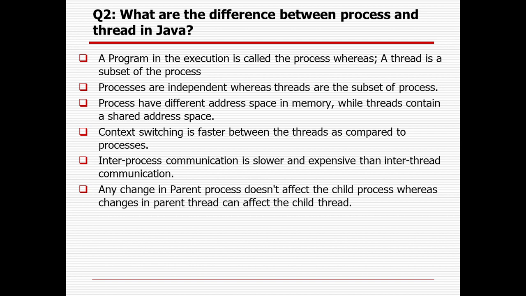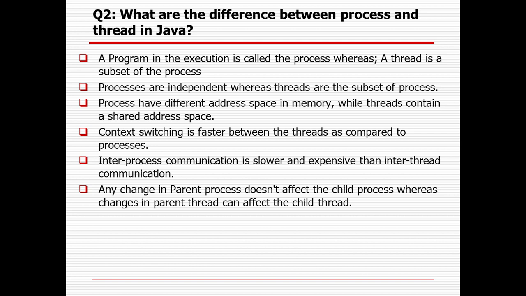Processes are independent, whereas threads are a subset of the process. Suppose you are bathing and eating, they will be independent, but threads will be a subset of the process. Processes have different address spaces in memory, whereas threads share the address space. Context switching is faster between threads, whereas it will be lengthier between processes.